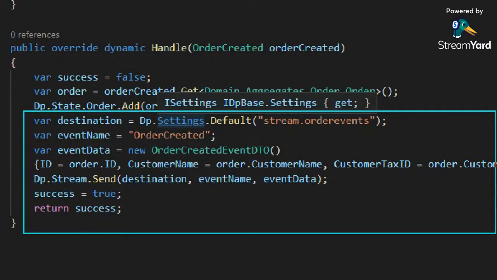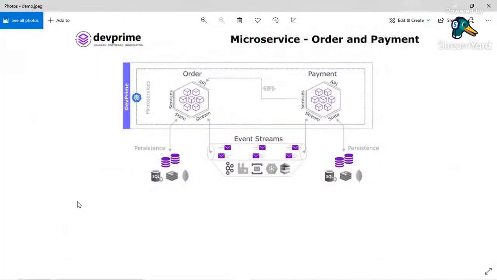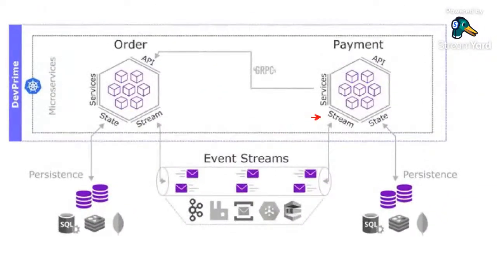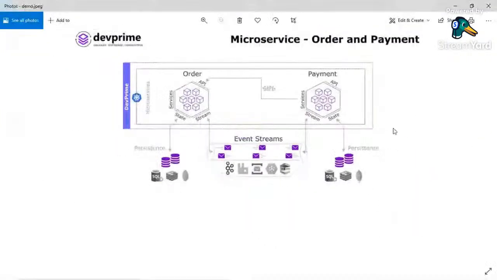I don't want my payment microservice to emit an event after processing a domain event. Okay, I don't want to have it in my payment microservice. So my payment microservice will only receive an event and not emit. It only will receive an event.